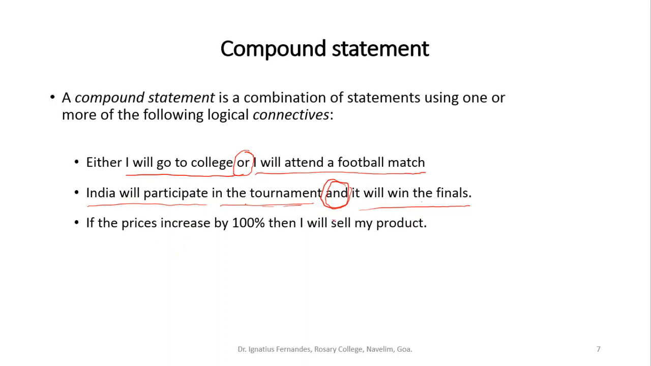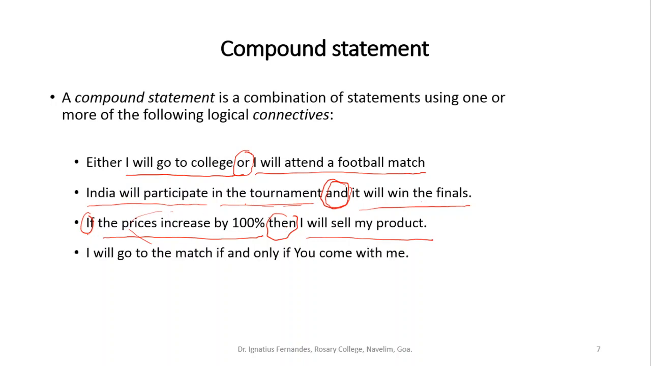Now this is again a compound statement. There are two statements involved here: the prices increase by 100%, and I will sell my product. And this is connected by using "if and then". If this statement, then this statement. So this is sort of a conditional statement. If something happens, then something else happens. This is an example of a compound statement, and the connective that is used here is "if and then".